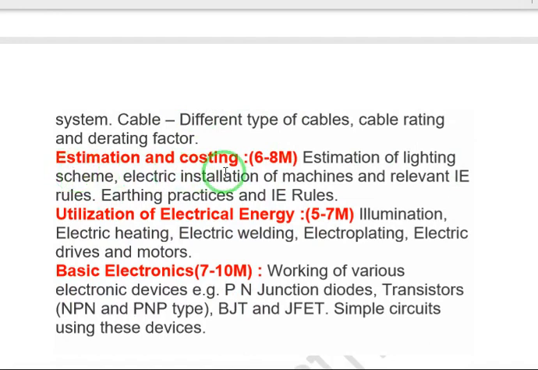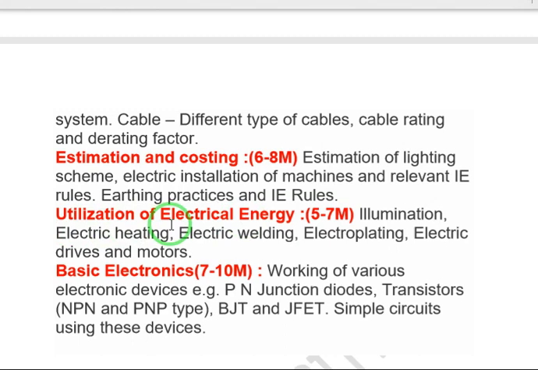Next, estimation and costing, 6 to 8 marks weightage is there. Estimation of lighting scheme, electrical installation of machines, and relevant IE rules, earthing practices and IE rules. And regarding this, some standard objective bits will be given, and those bits also you can find in the JB Gupta objective book, and that link I will give in the description, you can go through it.